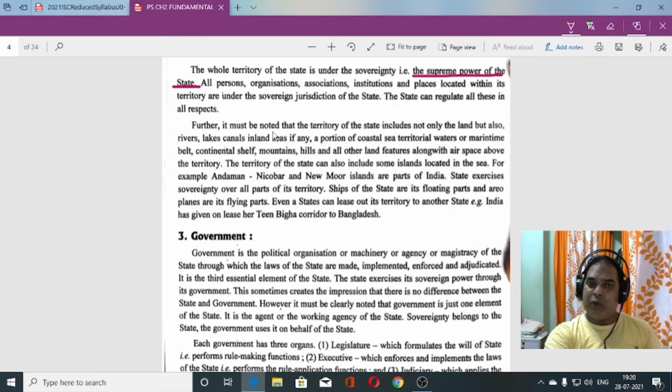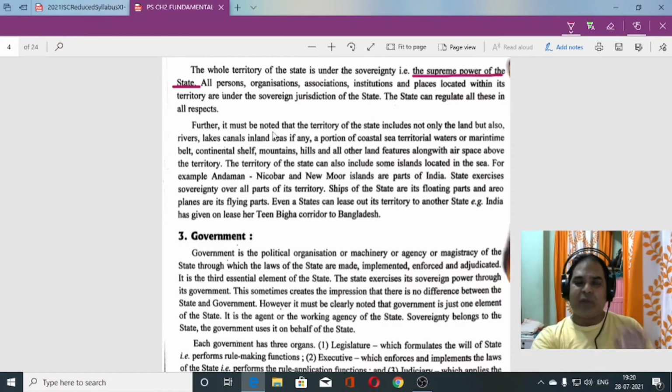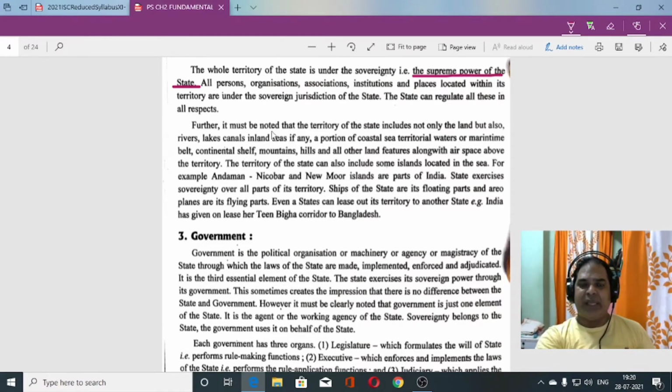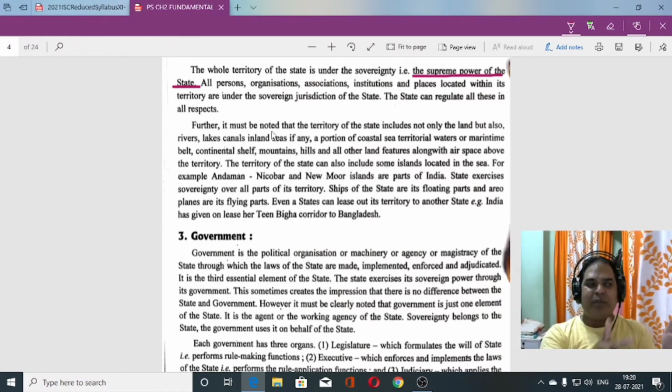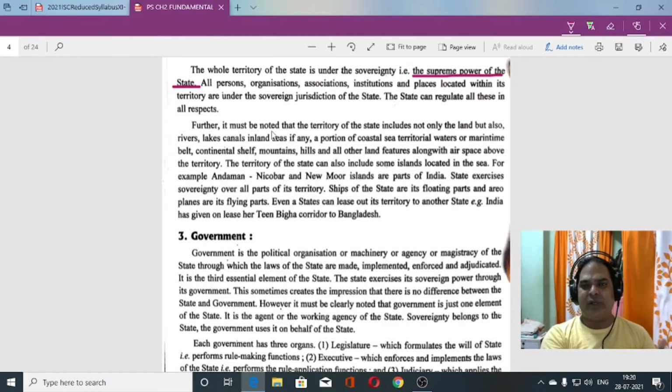Students, you must be clear what territory actually means. It is not only a flat piece of land where human beings make buildings and houses. It includes rivers, lakes, canals, seas, coastal sea, territorial water or marine belt, continental shelf, mountains, hills.